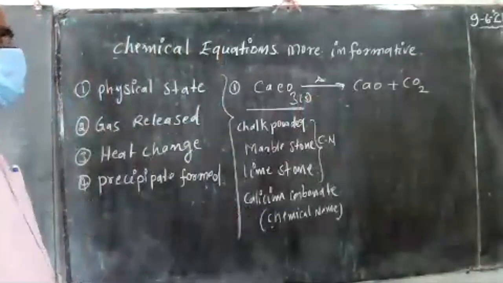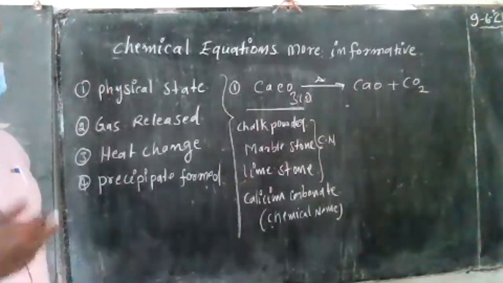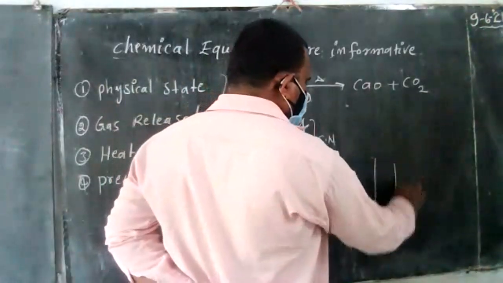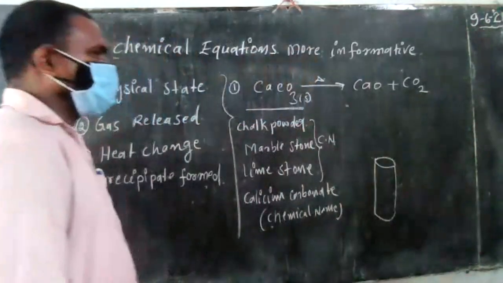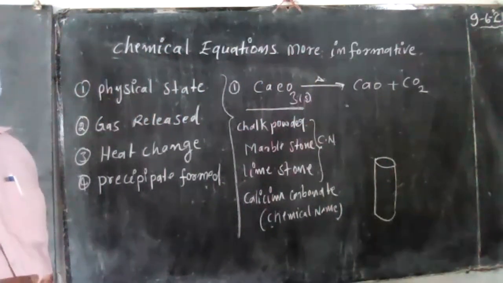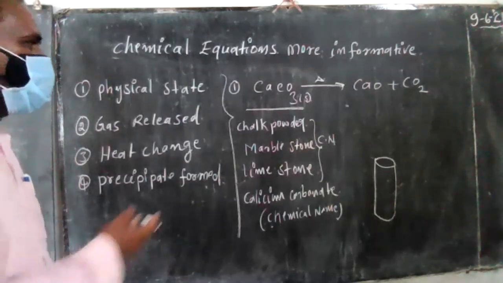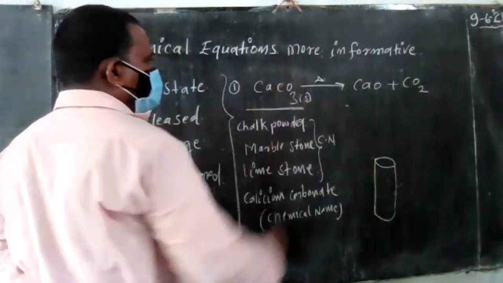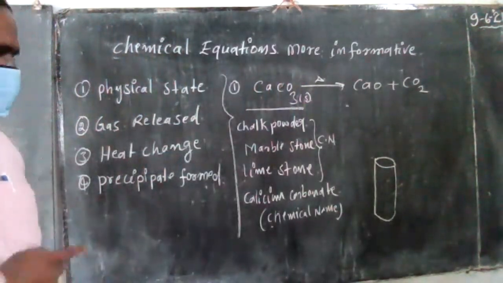So this calcium carbonate, absorbing some heat, can divide into two products. Suppose you take the beaker. In the heat-releasing case, the calcium oxide dissolves in the water, you touch the beaker, and the heat or energy is released. That is the exothermic reaction. So how can you observe the heat? You can observe it. One activity I do.